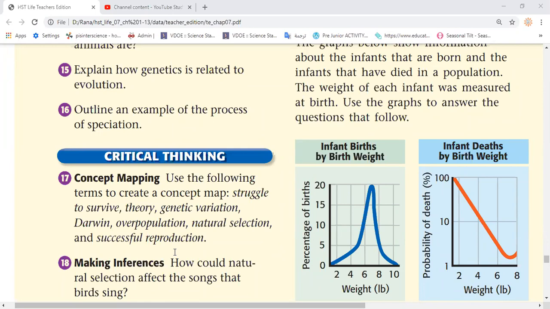It's not a must to make a mind map. You can just tell me the steps, or you can say it in your words, like a paragraph. Okay. Darwin, then theory, and then natural selection, then four arrows: struggle to survive, genetic variation, overpopulation, and successful reproduction.